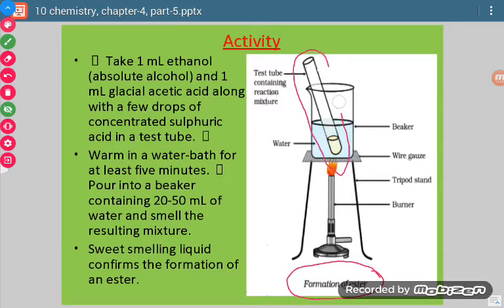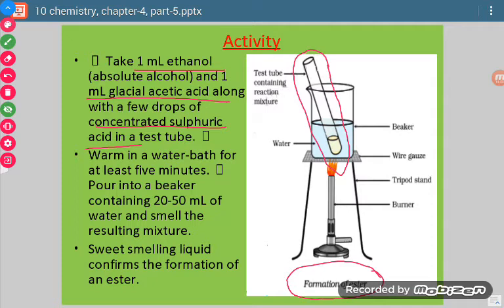We took a test tube and in that we took 1 ml of ethanol and we added 1 ml of glacial acetic acid, and then a few drops of concentrated sulfuric acid are also added. Then we started warming it. We don't boil it directly, we warm it on a water bath. So what is a water bath?